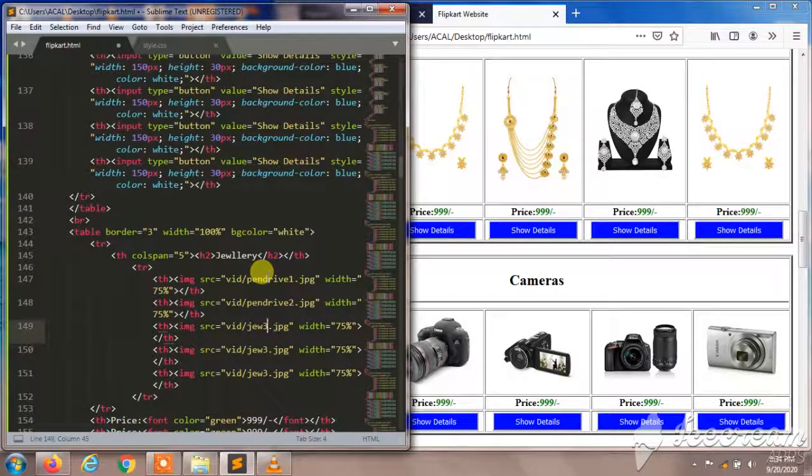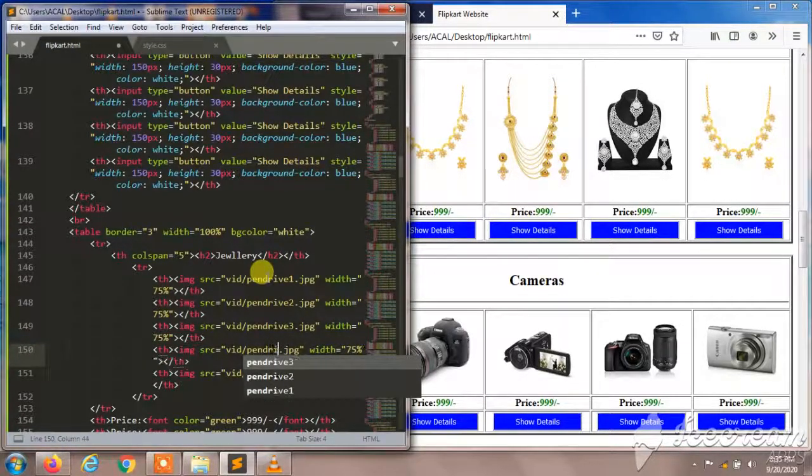So please kindly change your names in each section to make your products visible in your web page. Pen drive 4, pen drive 5 here.